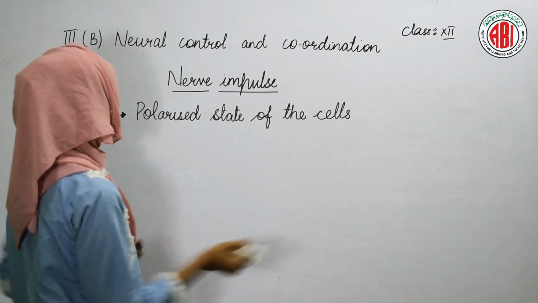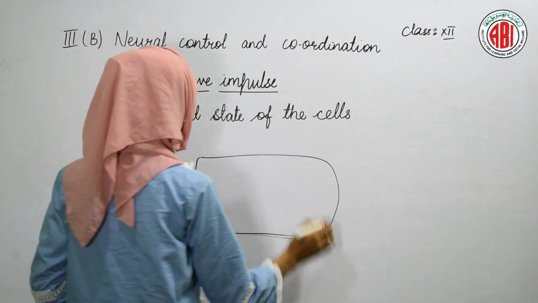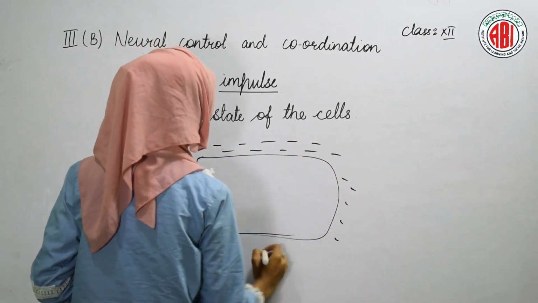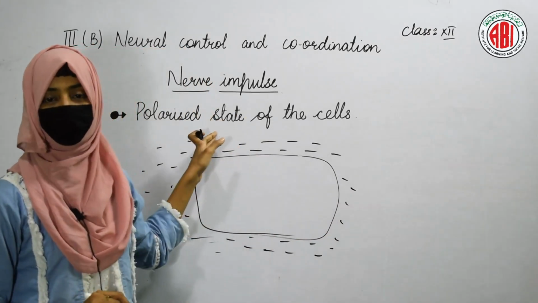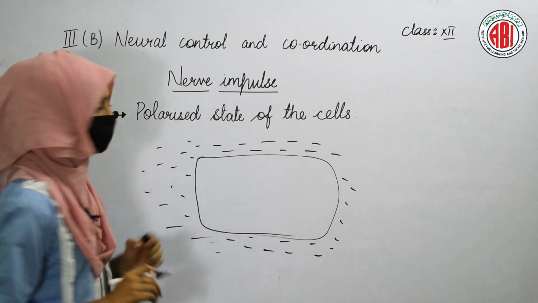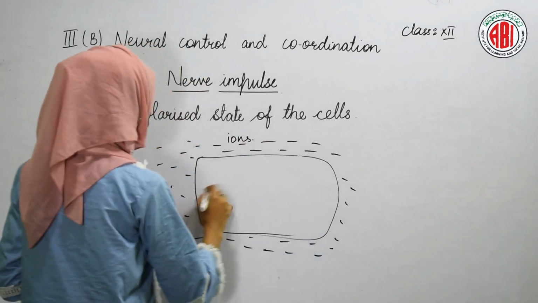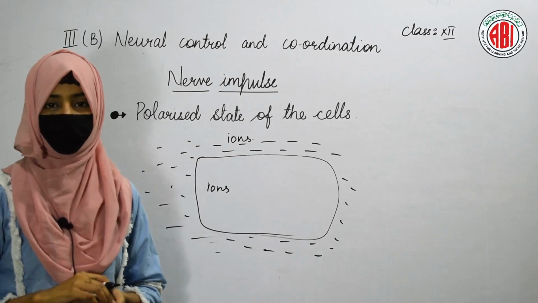Let us see that. So this is our cell, and here outside the cell the interstitial fluid is present. Both positive and negative ions are present in the cell and also in the interstitial fluid. So we will write here, ions are found inside the cell as well as in the interstitial fluid.